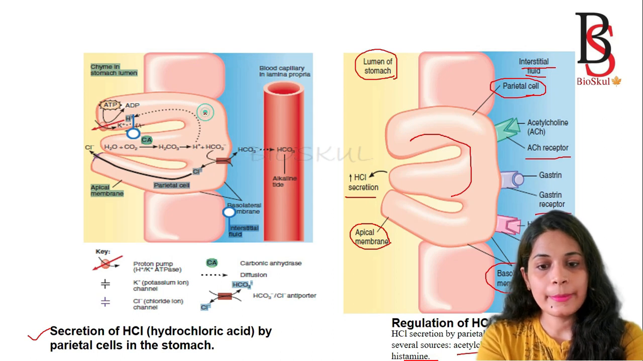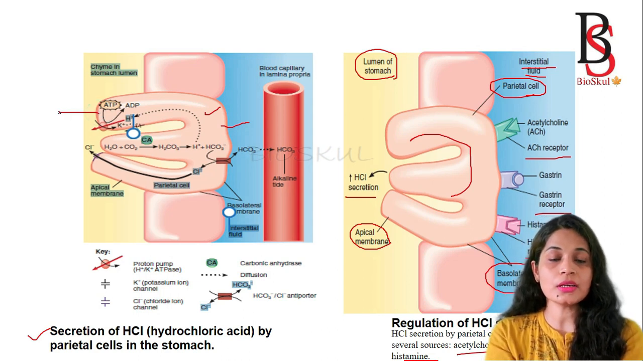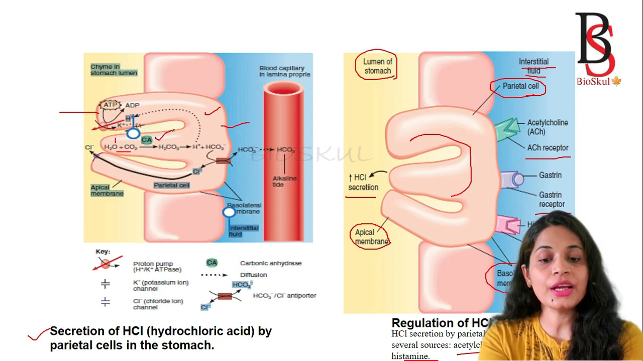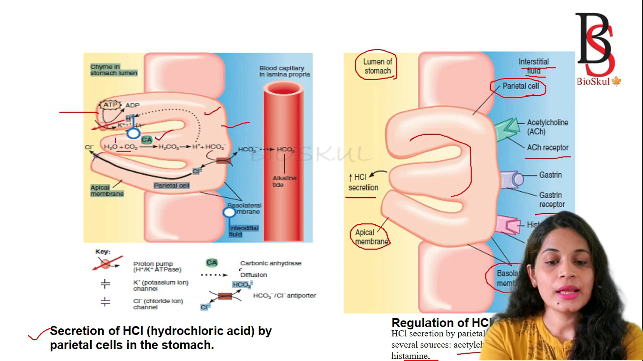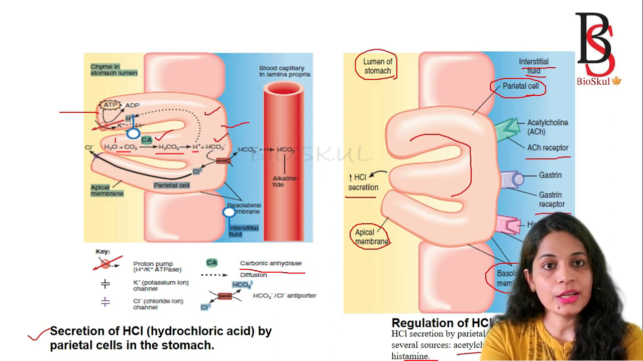So this is the parietal cell, and the layer which faces toward the interstitial fluid is called the basolateral membrane, and the layer which faces the lumen of the stomach is known as the apical membrane. In the first step, inside the parietal cell, a water molecule combines with carbon dioxide in the presence of the enzyme carbonic anhydrase, CA. It will form carbonic acid. Then this carbonic acid splits into hydrogen ion and bicarbonate ion.